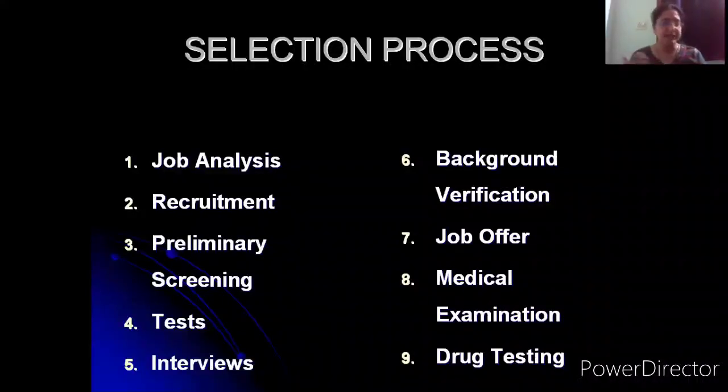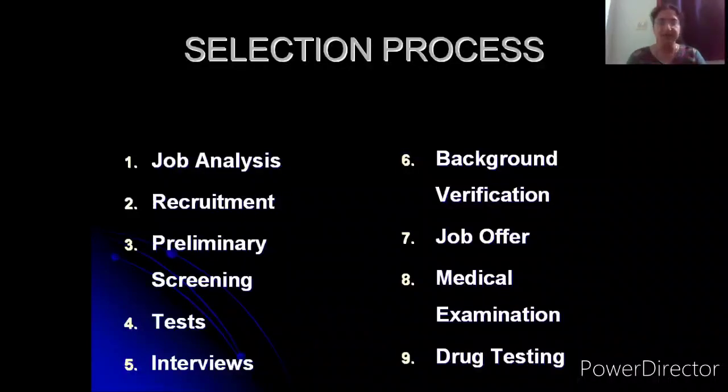So by the time we complete the ninth step, we would have reached only those candidates, according to the number of job positions which are vacant in the organization. If recruitment is a process of gathering a larger pool of candidates to fill a possible position, selection is a process where we screen out candidates and cut it down to just the number of candidates matching the job vacancies which are open with the company.